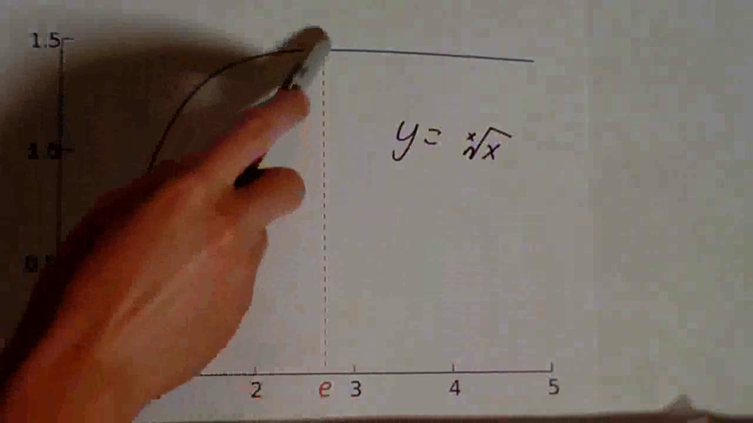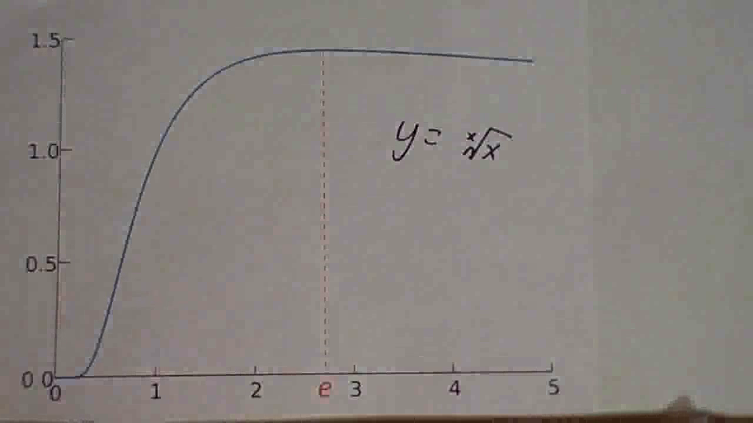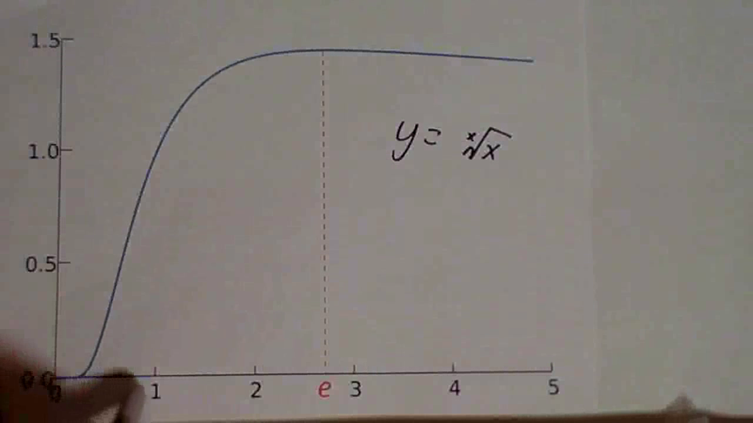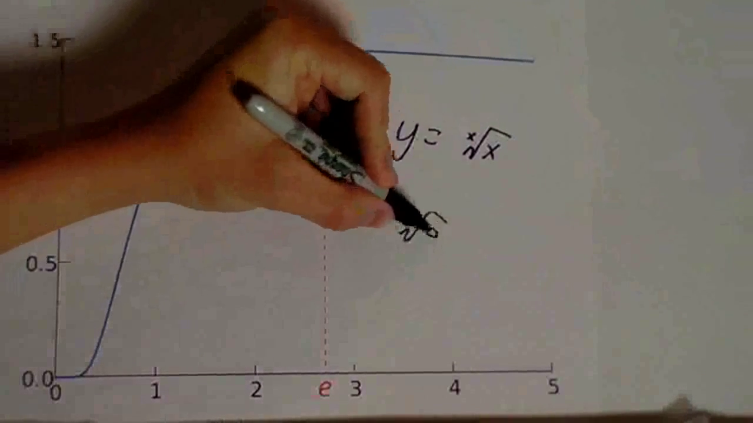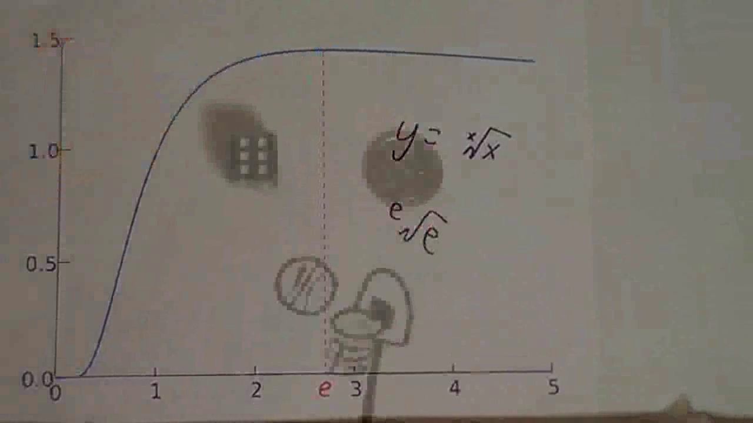But what is this highest point before it starts going back down? The highest point turns out to be when x equals e. So the e-th root of e is the highest point on this graph.